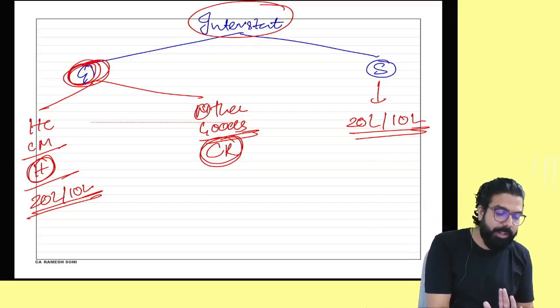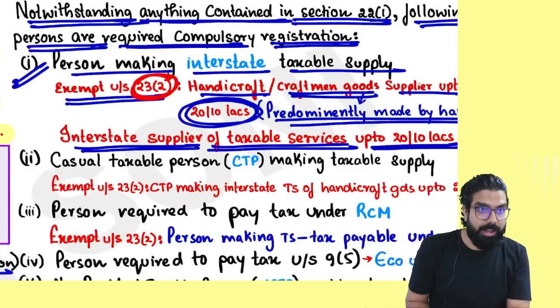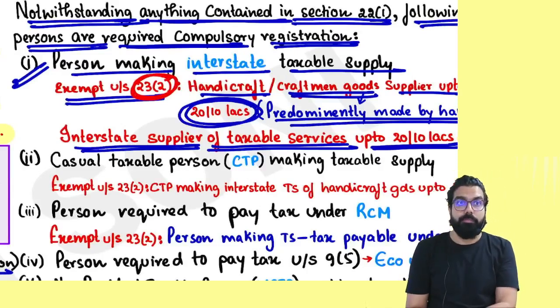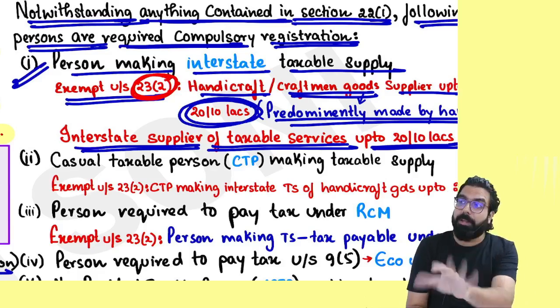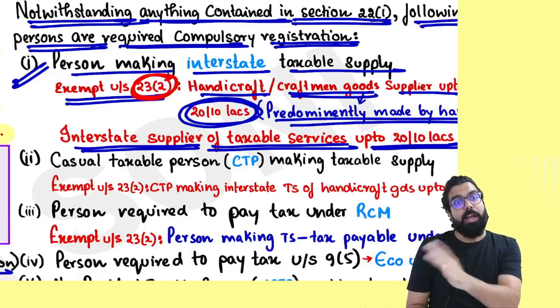Is my point clear to all? Everyone, remember one thing in the exam, they will tell you there is one handicraft supplier who is making goods mainly by machine. Then there is no exemption, compulsory registration. There is one handicraft supplier who is making goods by hand and machine equally.